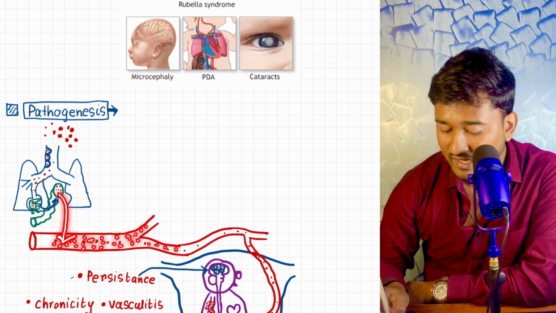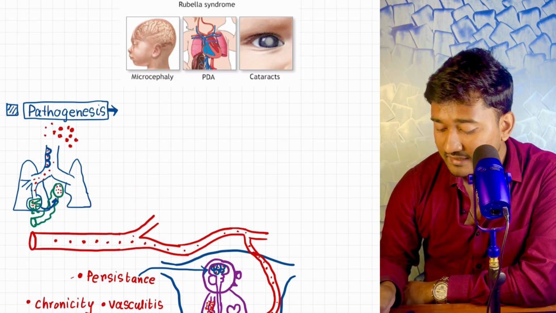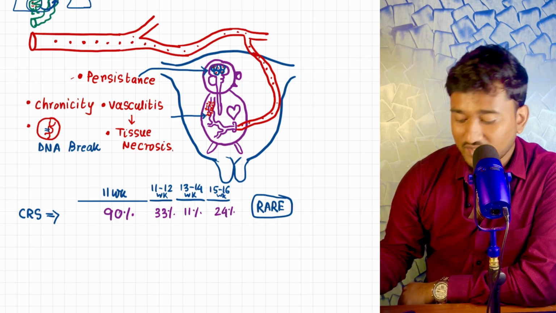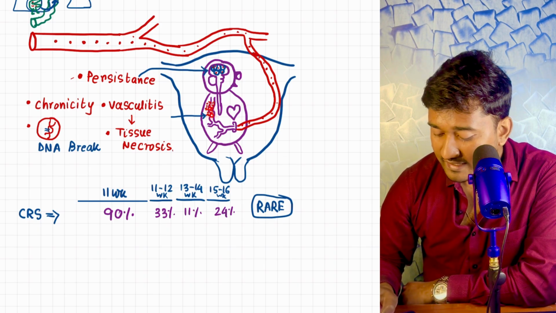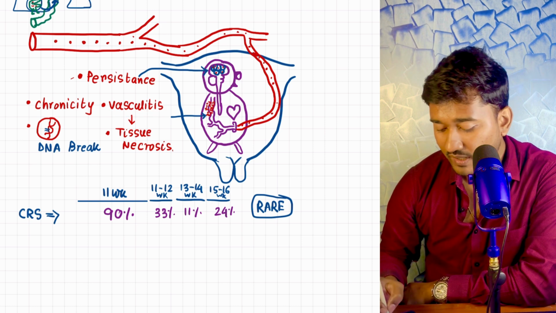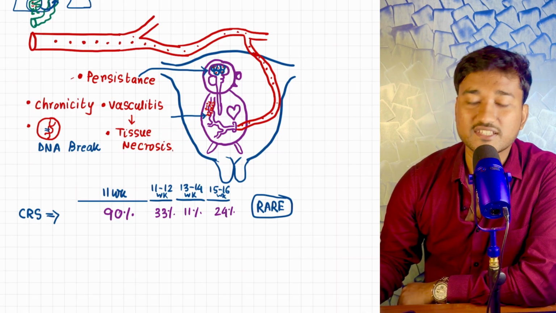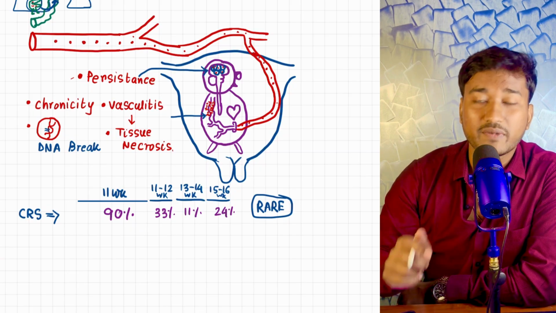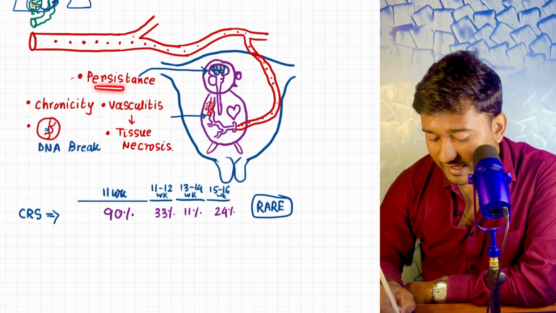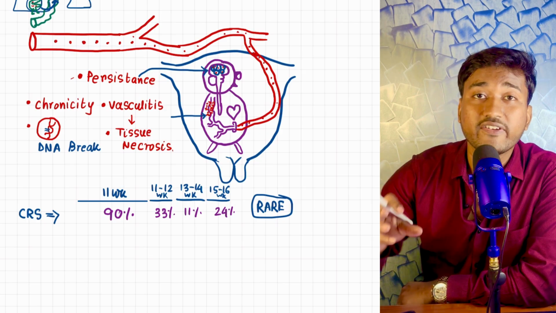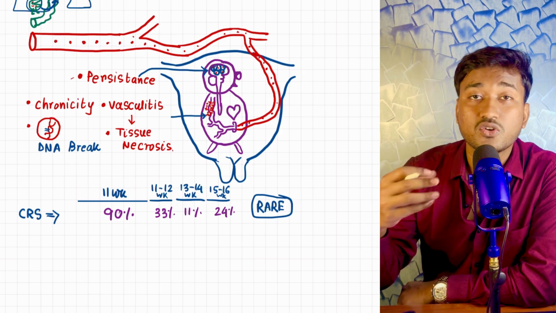Now the virus is within the bloodstream of the mother, and this is the mother's uterus. Look here, this virus is within the blood and it is jumping into the blood of the baby which is within the mother's womb. So what is happening is this virus, within the baby's blood vessel, causes some sort of vasculitis, inflammation within the vessel wall, and eventually there is tissue necrosis. That means the blood supply to multiple organs will be compromised because of this. Okay, and this will persist. Another thing, because of reduced blood supply to multiple organs there are some organ defects which are seen, and this is basically called your congenital rubella syndrome.